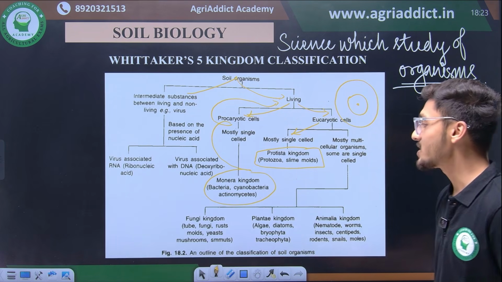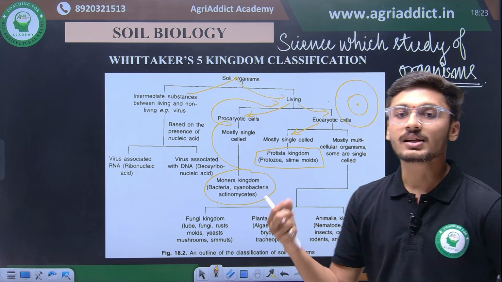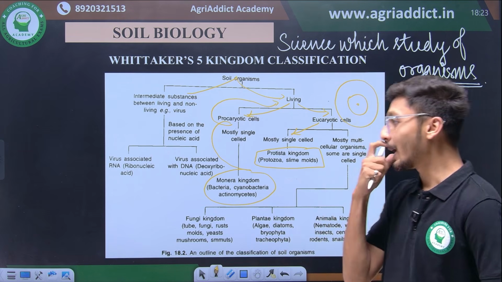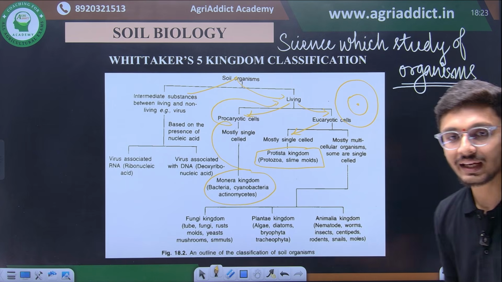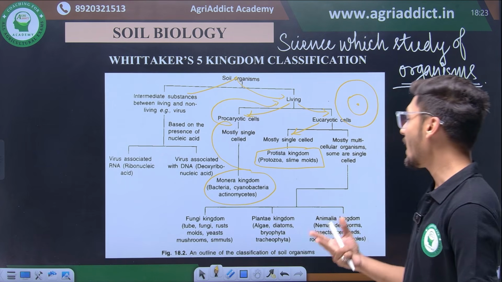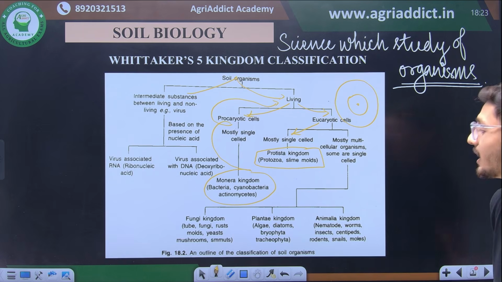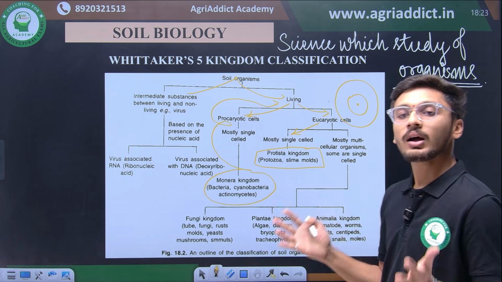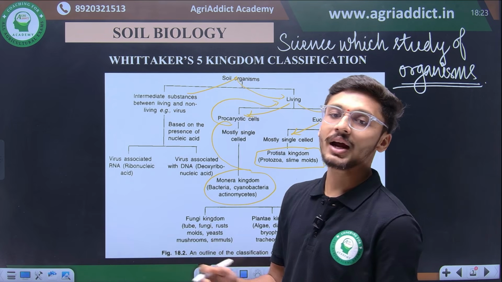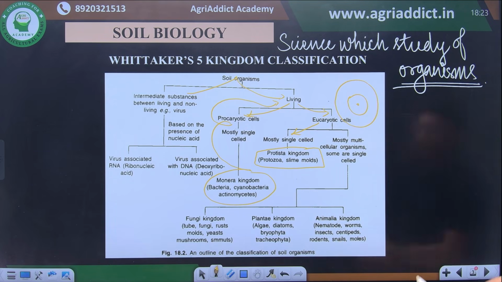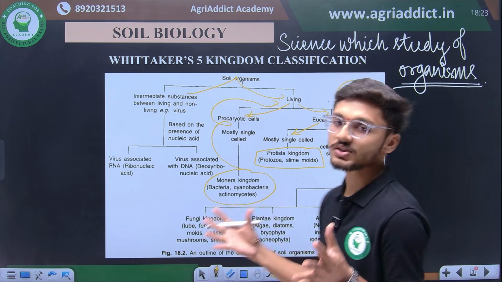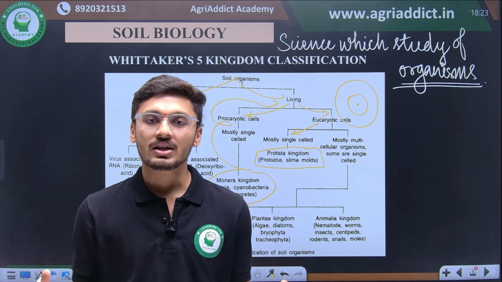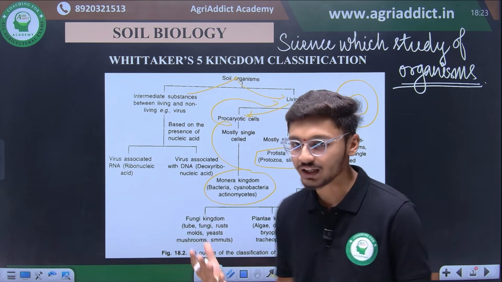So kingdom fungi will include all the fungi, rusts, molds, yeast and all the fungal organisms. Then kingdom plantae includes algae, diatoms, desmids, right? And bryophyta and tracheophyta. Then kingdom animalia includes all the animal structures, which comprise nematodes, worms, insects, centipedes, rodents and moles, including us humans. We are included in kingdom animalia.